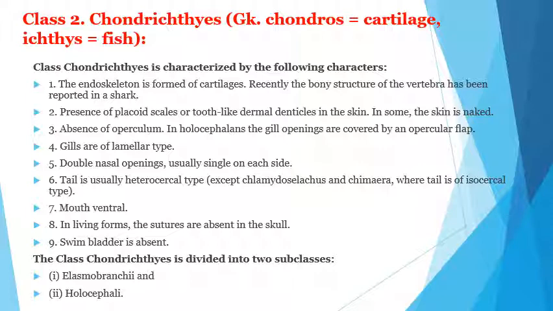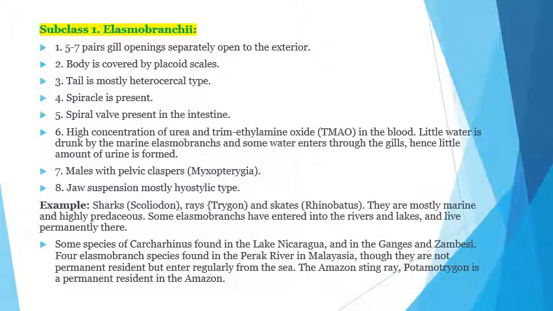First we study the characters of the Elasmobranchii. These Elasmobranchii have 5 pairs of gill openings separately open into the exterior. Body is covered by the placoid scale. Tail is mostly heterocercal type. Spiracle is present. Spiral valve present in the intestine and highly concentrated urea and trimethylamine oxide in the blood.